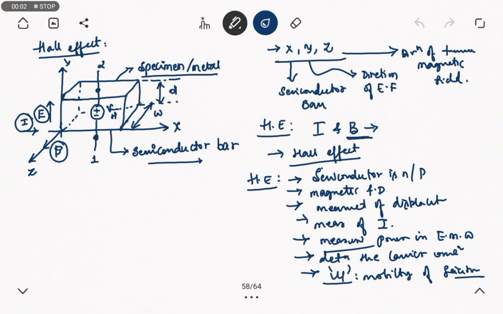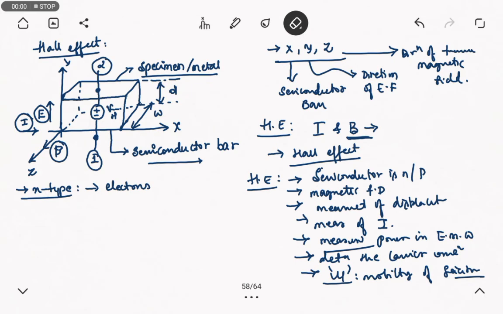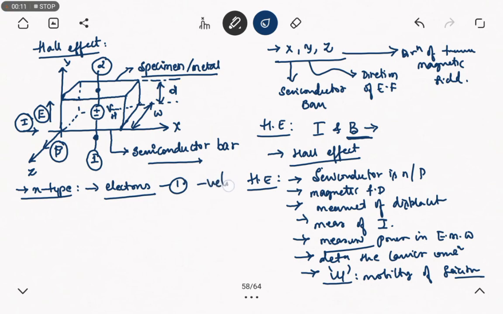Let us see how the Hall effect method reacts to different types of materials. Let us consider n-type material first. If the semiconductor is n-type material, the current is carried by electrons, and these electrons will accumulate on side 1 and the surface becomes negatively charged.